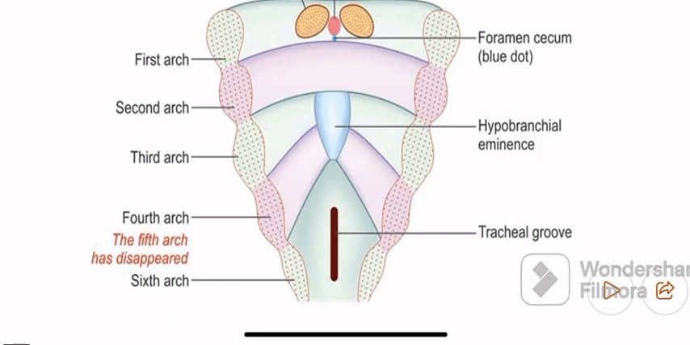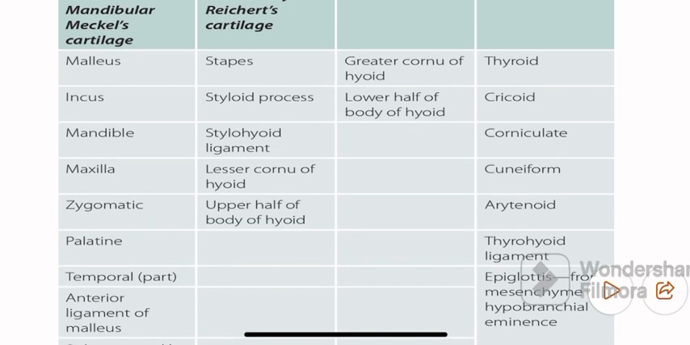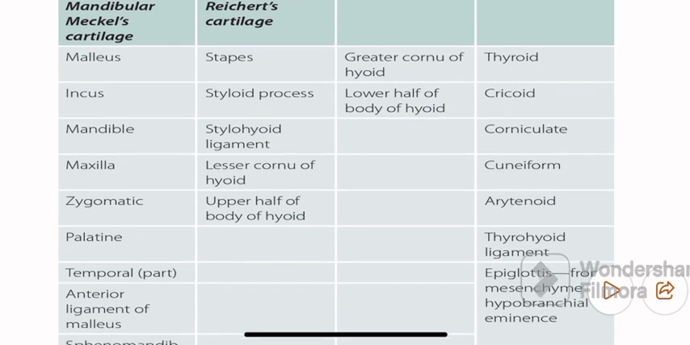Now we are going to discuss the most important topic of the pharyngeal arch, which is the skeletal derivatives of the pharyngeal arch. Now we know that the first pharyngeal arch is also known as the mandibular arch, and the second pharyngeal arch is known as the hyoid arch, while the third, fourth and sixth do not have a specific name. Now it is easy to remember the skeletal derivatives because the first pharyngeal arch develops the ear ossicles except stapes, that is malleus and incus. The stapes is developed from the second arch.